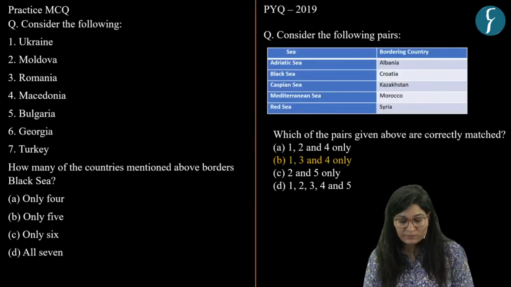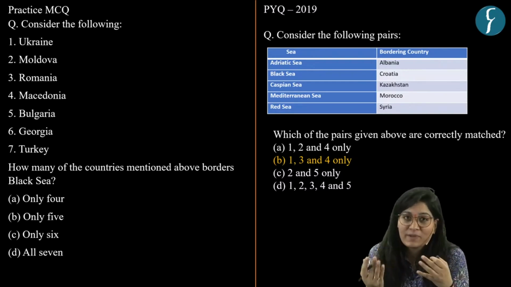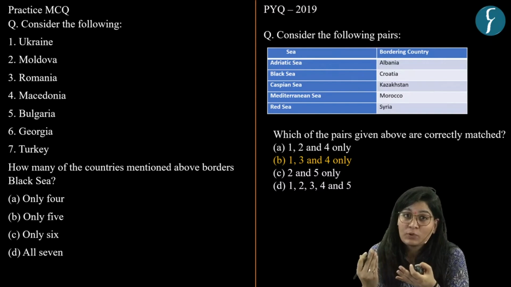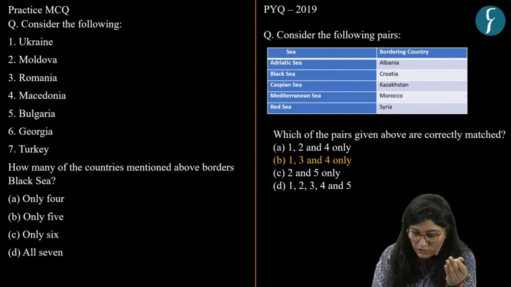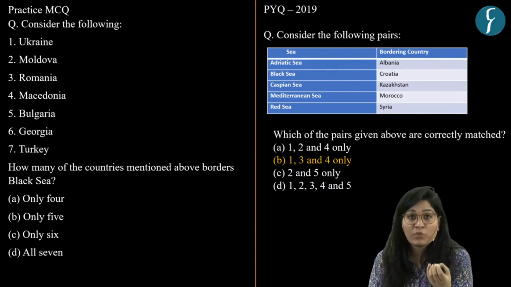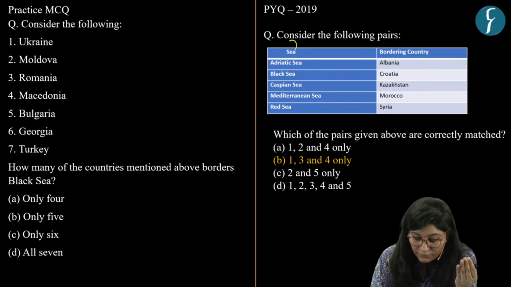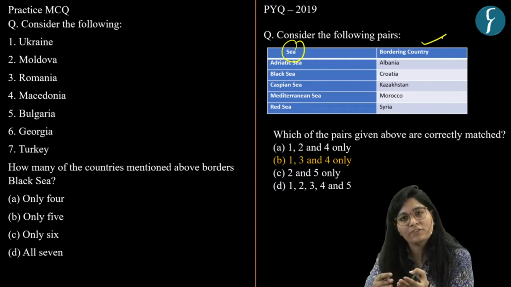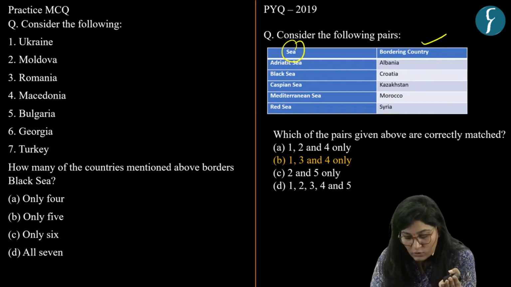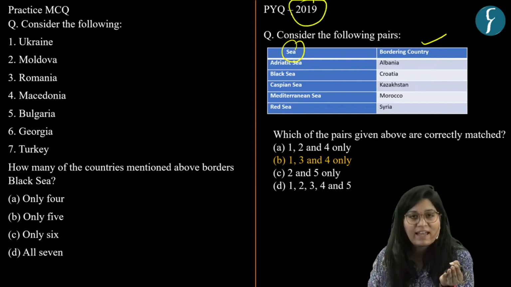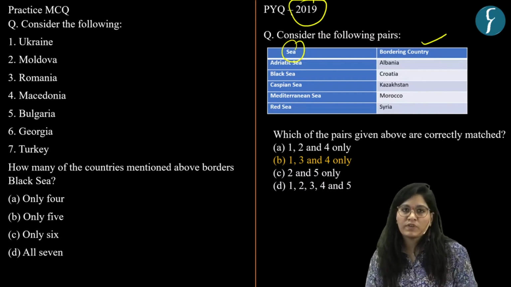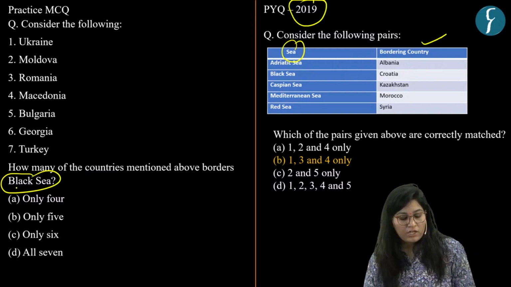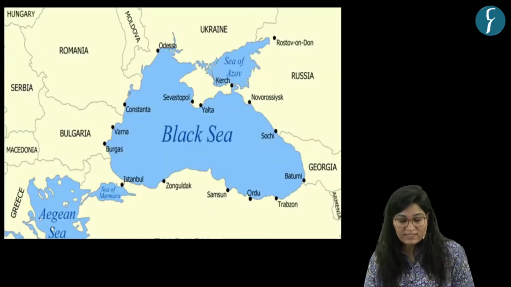Now, UPSC has been asking questions based on geographical locations, like this question, where UPSC provided you 2 columns. One consists of different seas with their respective bordering countries. And this question UPSC asked in year 2019. So here we have curated a practice question based on the Black Sea. Now before answering that, first let us see the map.